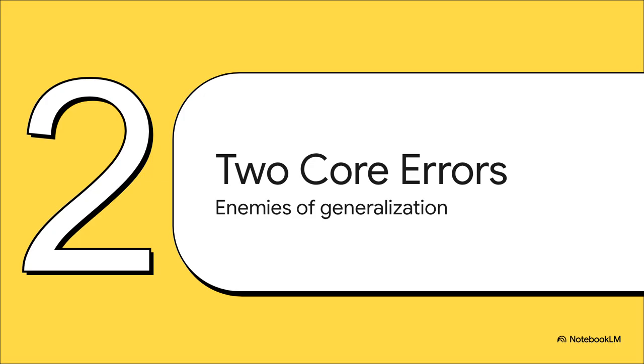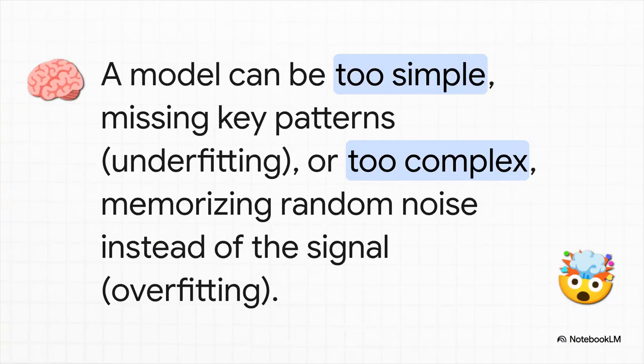But here's the catch. There are two fundamental types of error that are constantly working against us, trying to stop us from achieving that perfect generalization. Let's call them the twin enemies, bias and variance. And I absolutely love this analogy. Think about it. A model with high bias is underfitting. It's like you only skimmed the chapter titles before a big exam. You get the general idea, maybe, but you've missed all the crucial details.